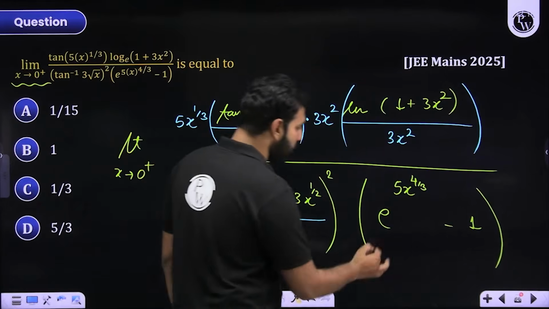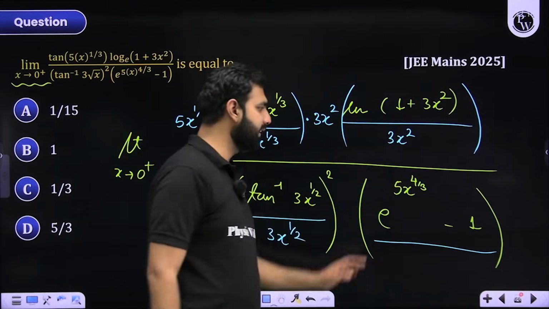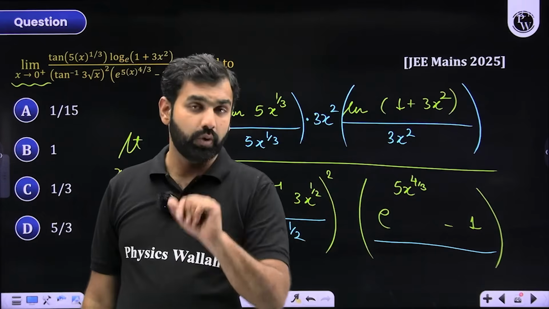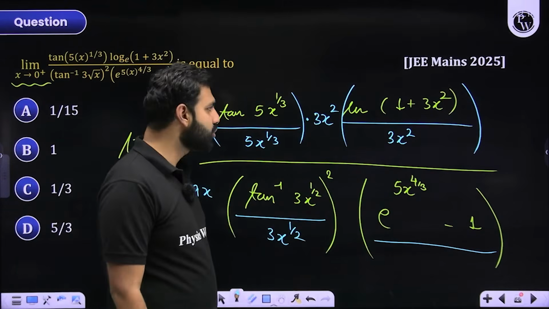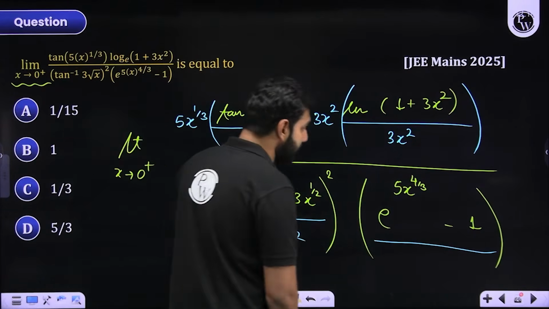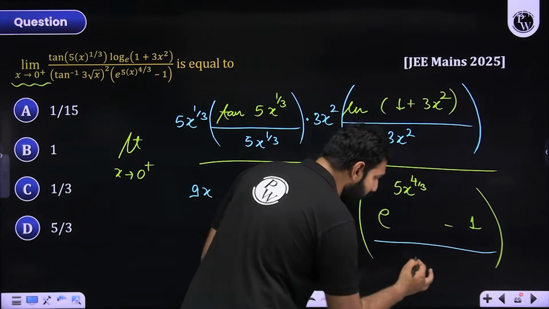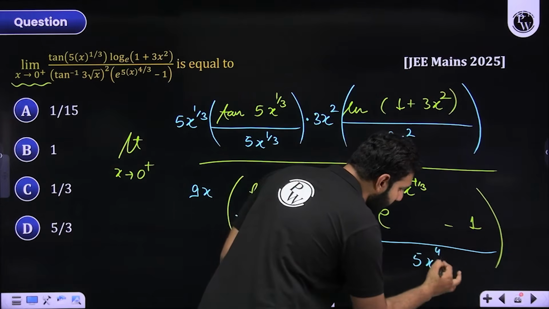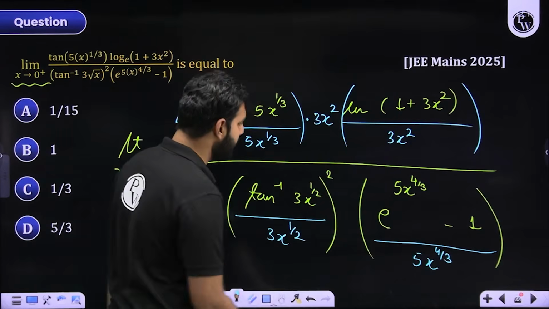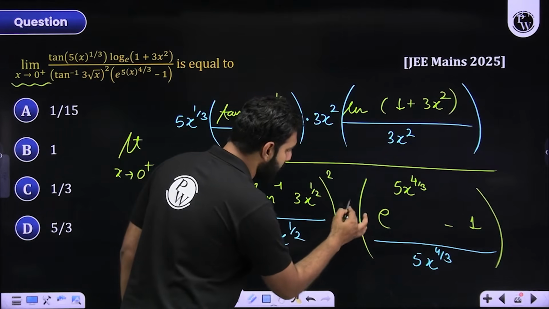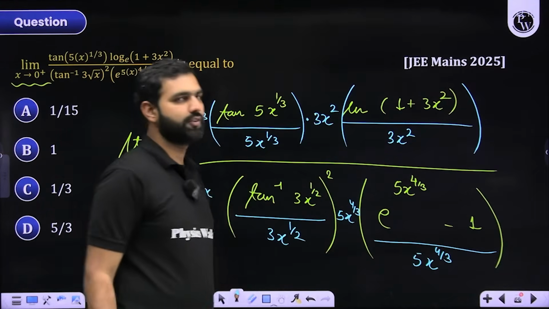Now here, we have discussed one more result. e to the power x minus 1 upon x also approaches 1. And there you should remember that here it is 5x to the power 4 by 3. So I'm dividing it by 5x to the power 4 by 3, so I should multiply it by 5 times x to the power 4 by 3. I hope there is no confusion on that.